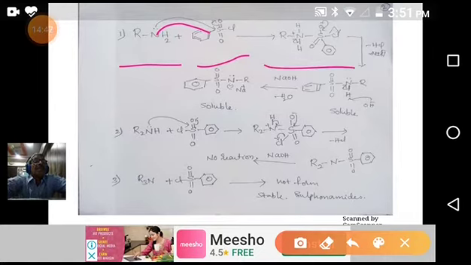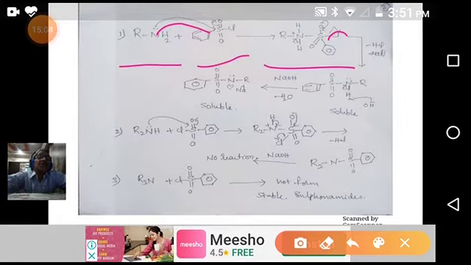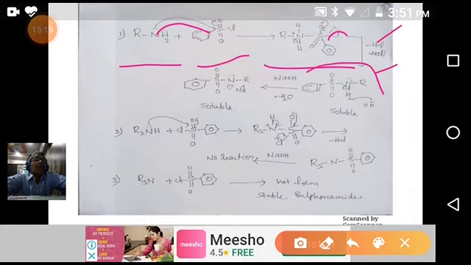After Cl minus leaves, we get this type of compound. It reacts with the KOH: this H goes as H plus and the Cl goes as Cl minus, so it is losing one HCl. So OH minus gives H2O and KCl, and we get this type of compound. What is this?